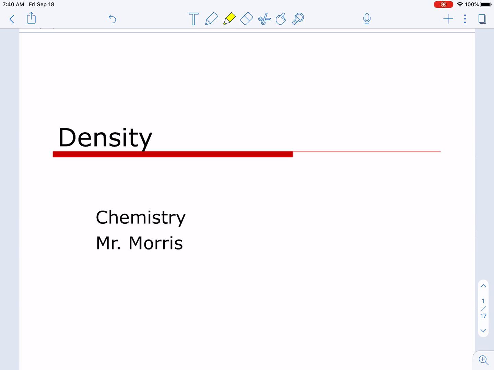We are going to be looking at another important physical property of matter. We've been discussing matter, anything that has mass and occupies space, and we realize that one of the key properties that we discuss when we discuss matter is density. So this should be a review for many of you. However, this is going to be something you can use throughout the year to remind you about density.